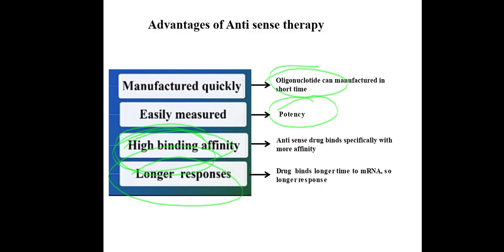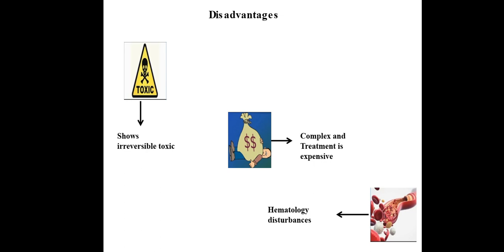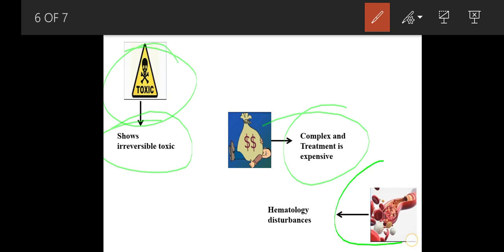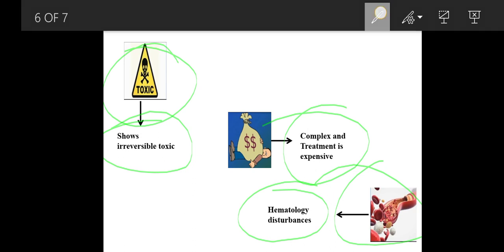What are the disadvantages? It shows irreversible toxicity, because it binds tightly, so it can show many irreversible toxic effects. It is very short to make oligonucleotides and less time-consuming, but it's a very costly technique. Unwanted side effects include many hematological disturbances. Understood? So these are the disadvantages of antisense technology.